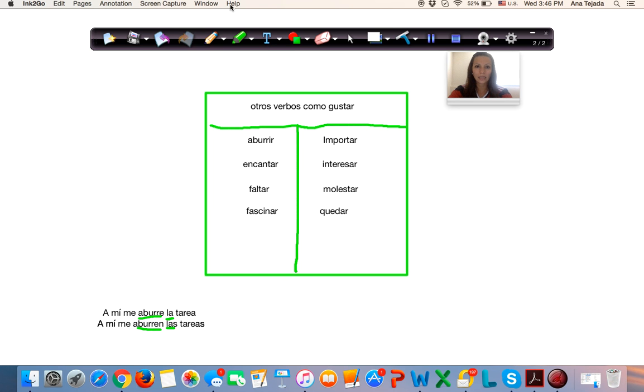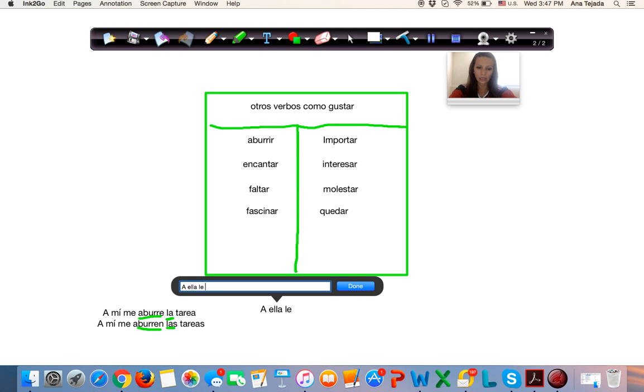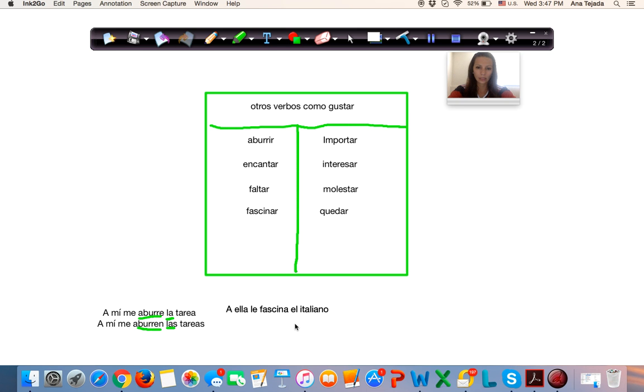Okay, let's look at another example. A ella le fascina el italiano. Y a él le fascinan los idiomas.